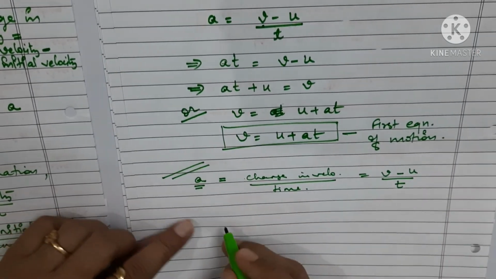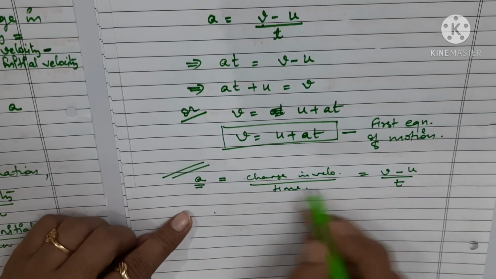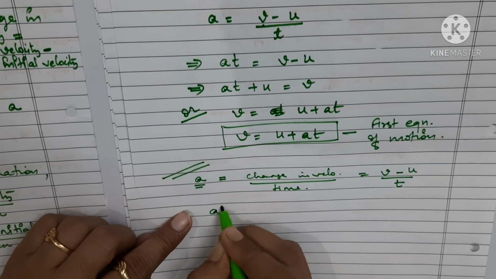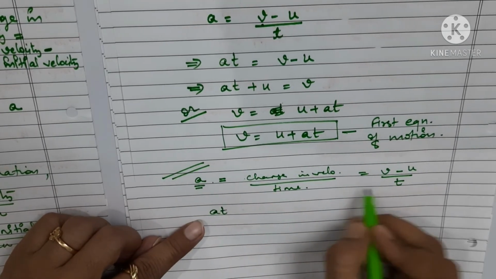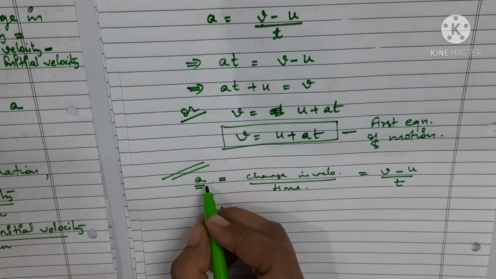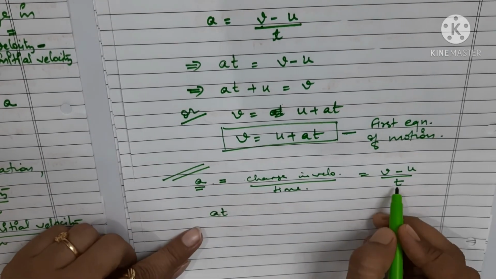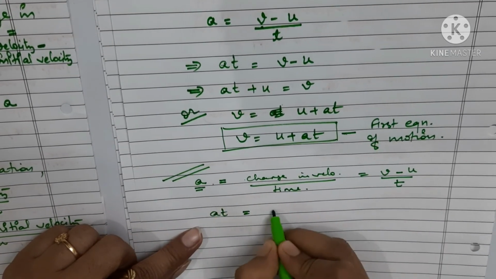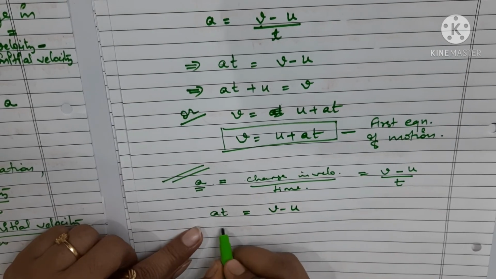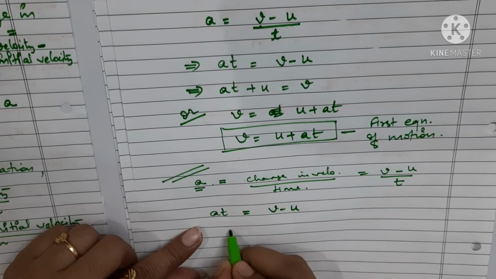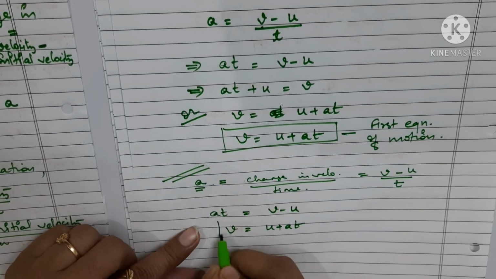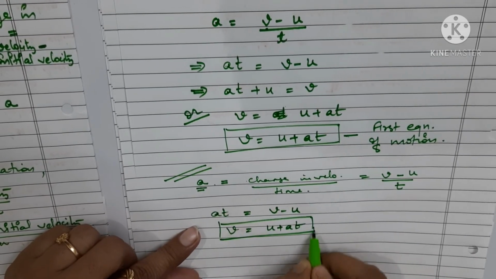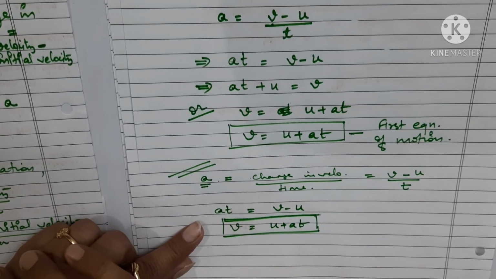By simple mathematical calculations you can say that a into t will give you v minus u, and if you solve it, it will be v is equal to u plus at. So I have repeated, and I hope you have understood.